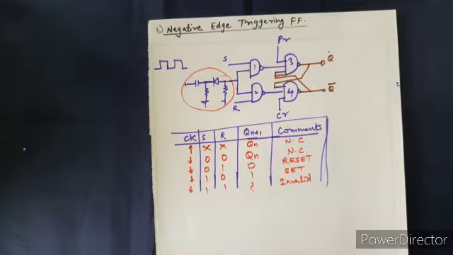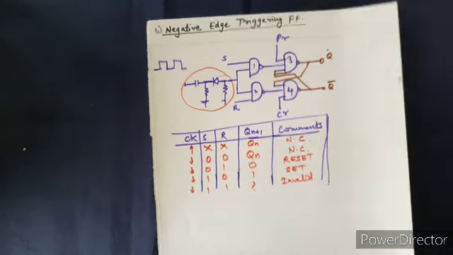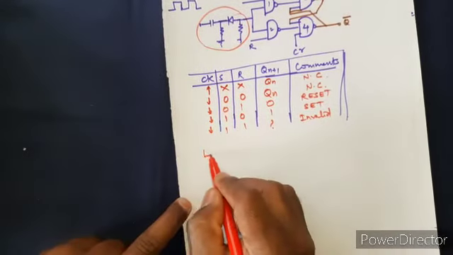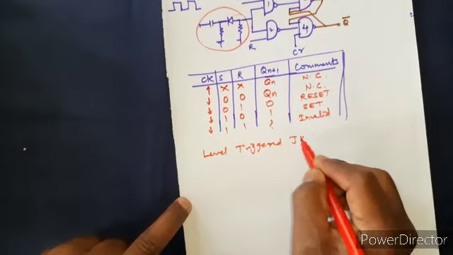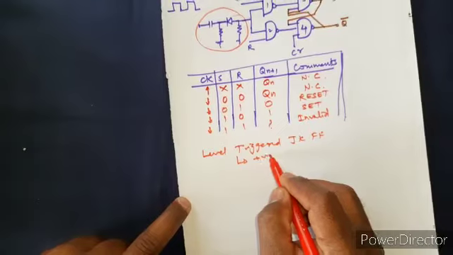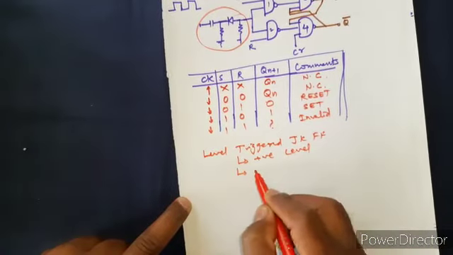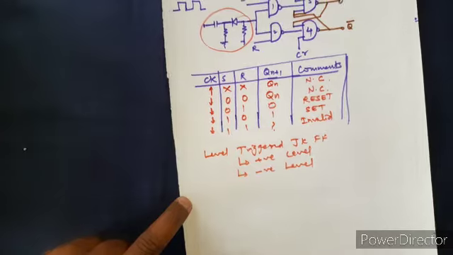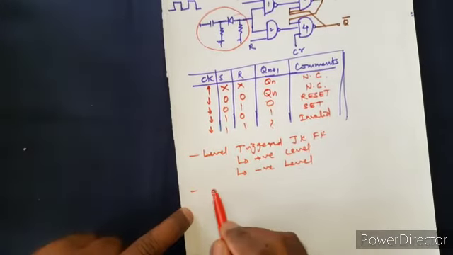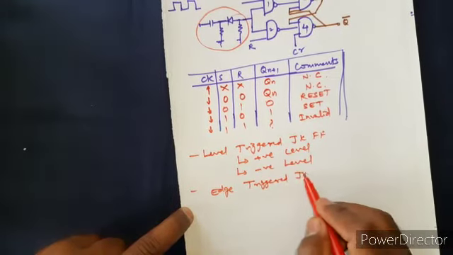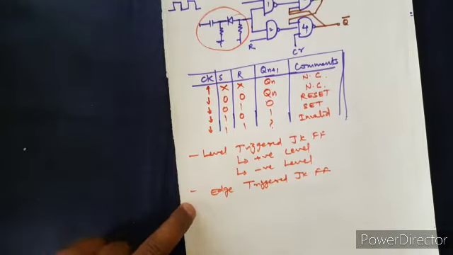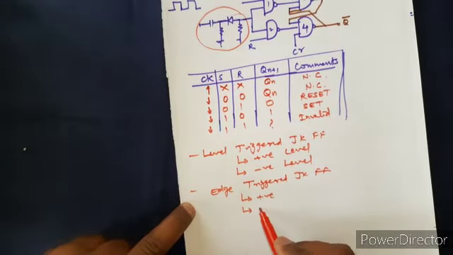Okay, so in the next lecture we'll go for another type of flip-flop, that is the JK flip-flop. In the JK flip-flop you can have level triggered, with positive level and negative level, or you can have edge triggered JK flip-flop, and in that again you can have positive and negative.